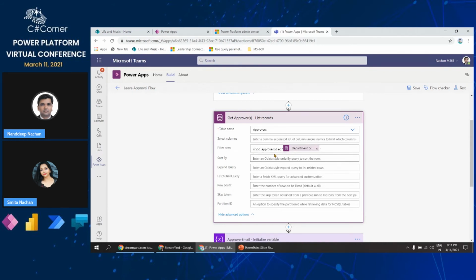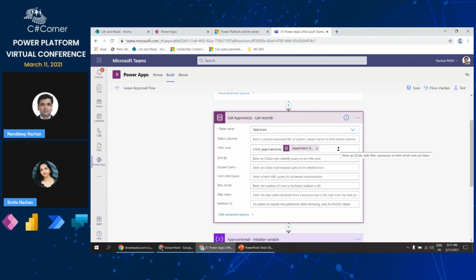So this is the internal name of that column that you can refer to here. The internal name was CR556 underscore approvers ID. And then if it is equal to the department which is selected by the user while submitting the request, we will get all of the approvers matching this particular criteria.